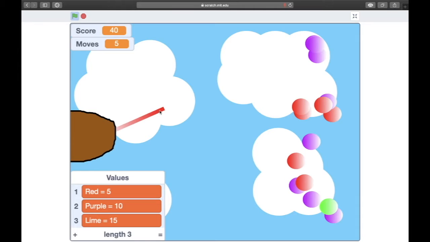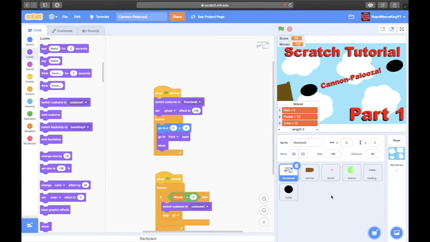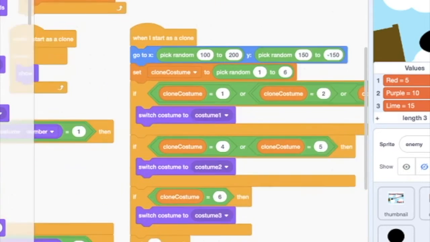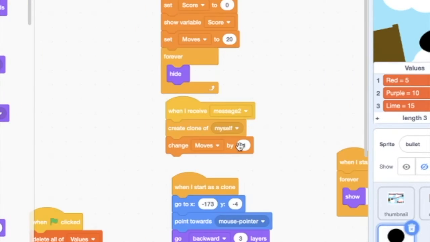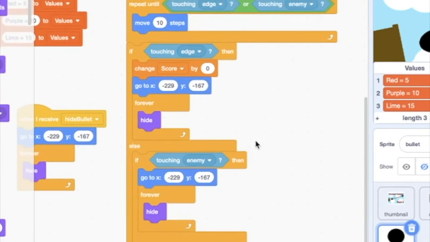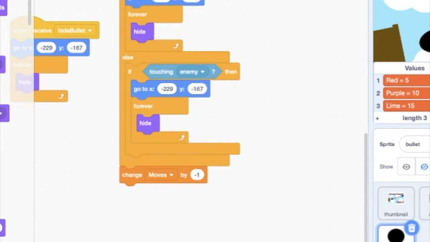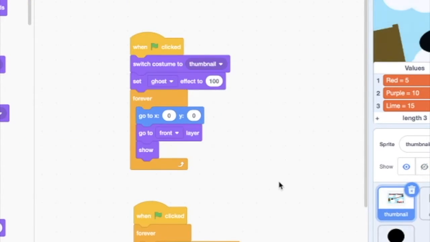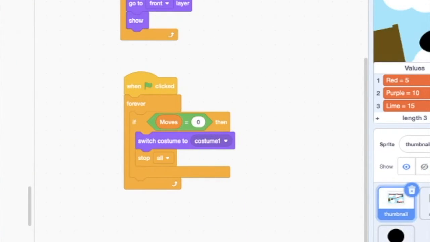Go. Uh-oh. Wait. Okay. Something's happening. Something's going on with the AI. So whenever it changes moves by -1, we're just gonna put this just so it does that later, so it doesn't prevent that. And also, to prevent anything else, we are going to say this too.